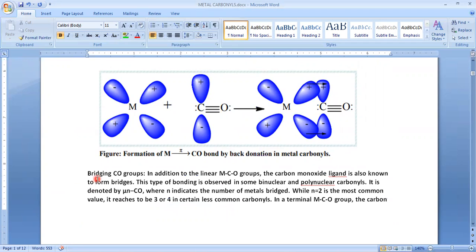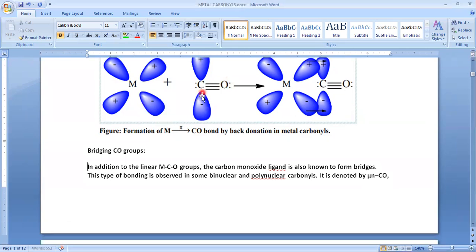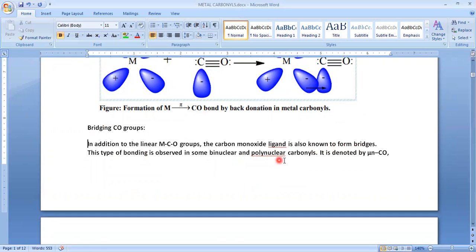And apart from these two types of bonds, we can expect one more bond, that is bridging of carbonyl groups. Bridging of carbonyl means nothing but this carbon can simultaneously form a bond with two metals. One carbonyl group can form bonds with two metal atoms simultaneously, and then that carbonyl group is known as a bridged group. Here see, the carbonyl ligand can also form a bridge. This type of bonding is observed in some binuclear or polynuclear carbonyls.